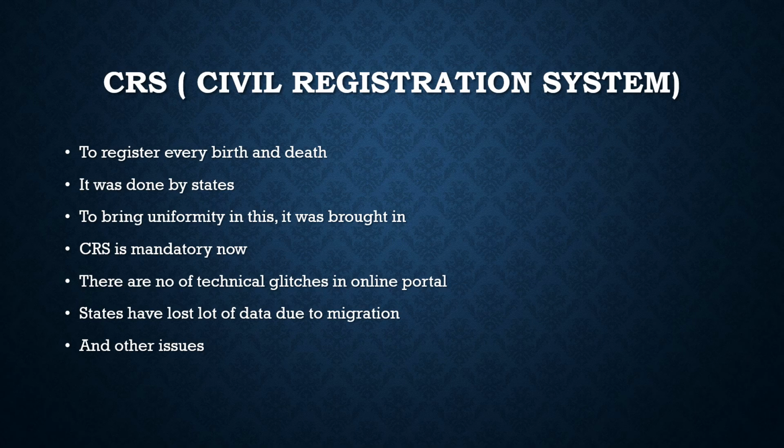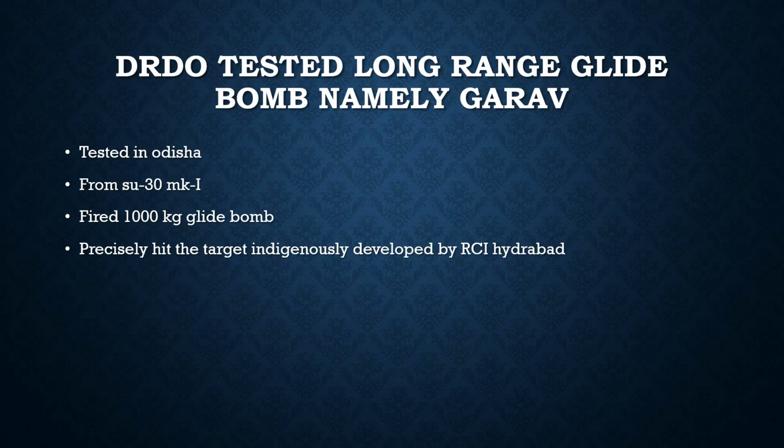Now forward to another article, the last article of today's discussion. It was in the newspaper that the DRDO had tested a long range glide bomb, namely Gaurav. They had tested it in Odisha. It was air launched from a Su-30 MKI. It fired a 100 kg glide bomb, and it precisely hit the target. This technology relies on GPS data, and it is known that it precisely hits the target.